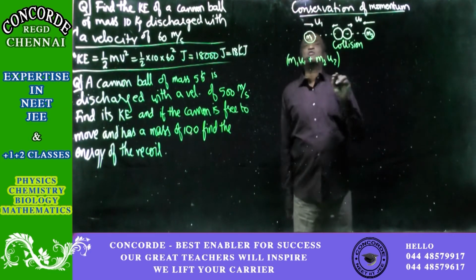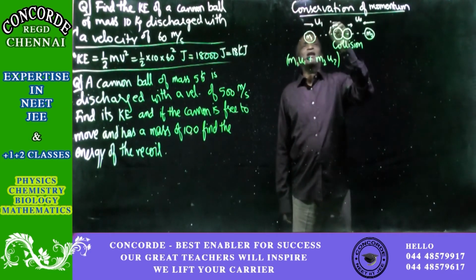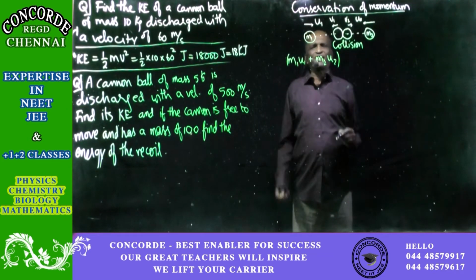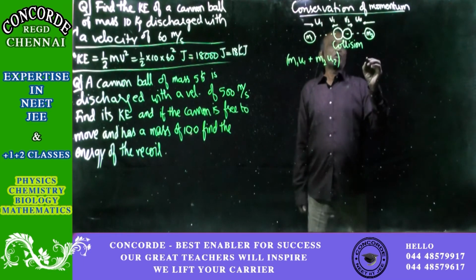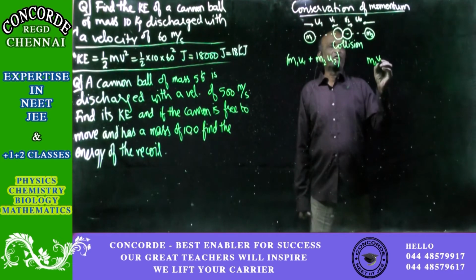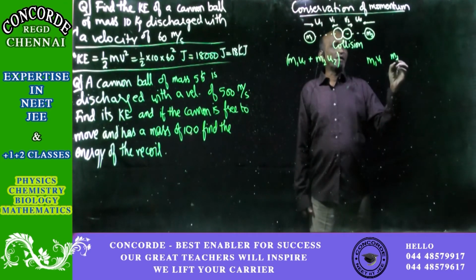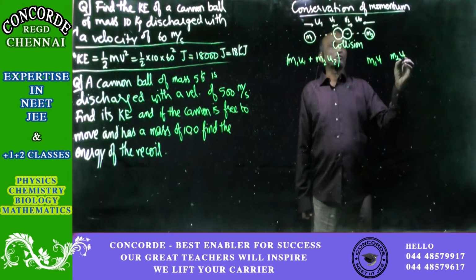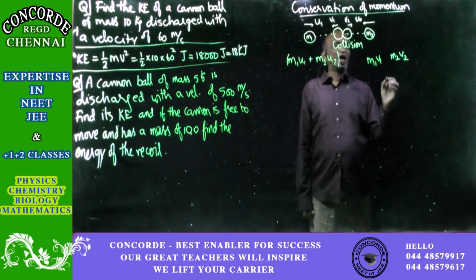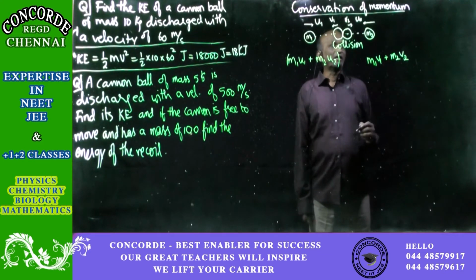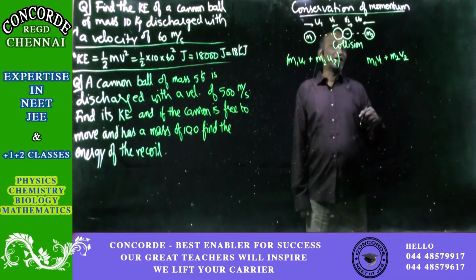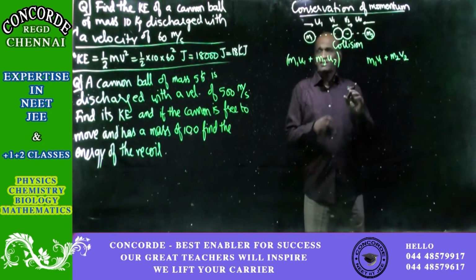After collision, when the two bodies return back, let the velocity of the first body be v1 and that of the second body be v2. So the momentum of the first body after collision will be m1v1 and that of the second body will be m2v2. Add them, and you will get the total momentum of the moving bodies just before and immediately after the collision.